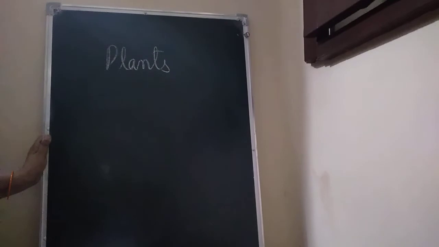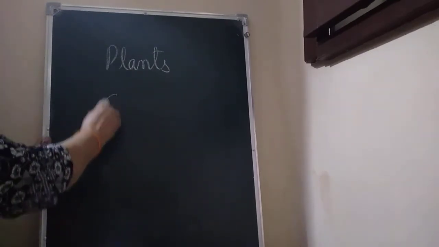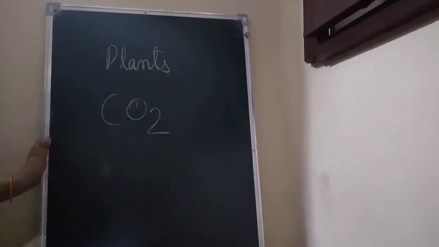Therefore, there is net absorption of carbon dioxide and release of oxygen by plants during the day. However, photosynthesis does not occur at night, only respiration takes place, which means that plants take in oxygen and release carbon dioxide at night. Okay, then